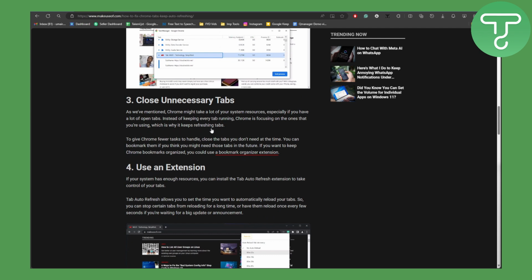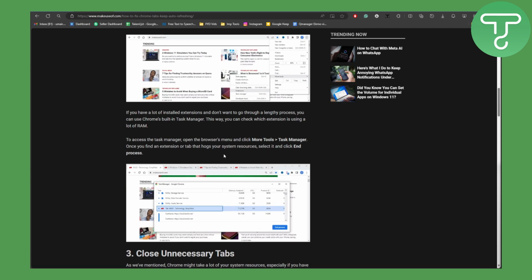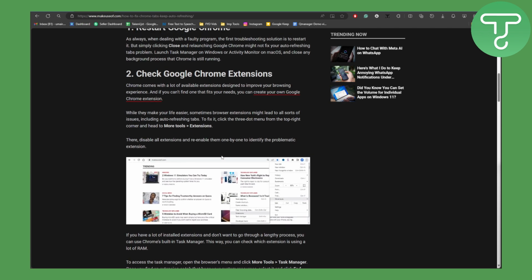Chrome is very RAM intensive type of browser, so make sure to use it really carefully. So yeah, these are some of the fixes that you can use to utilize your Chrome much more efficiently and fix this issue.